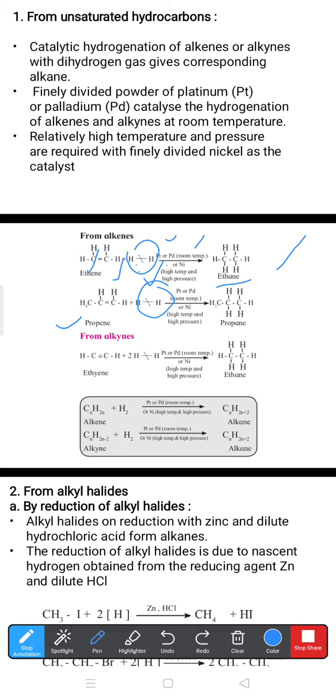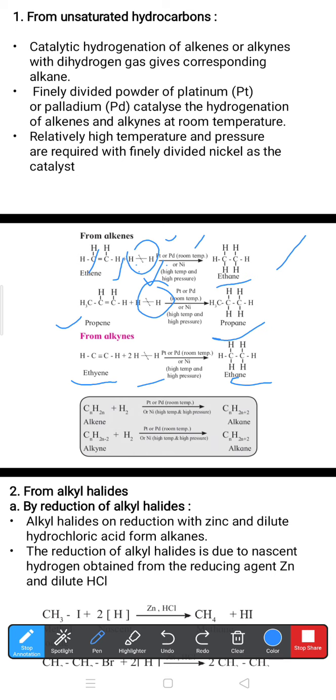So this product is called as what? Propane. Later on, alkynes, meaning triply bonded, CH triple bond CH, which is acetylene, reacts with two molecules of hydrogen, and that addition takes place in presence of either platinum, palladium or nickel catalyst under high temperature and pressure. It gives what? Ethane, CH3 single bond CH3.